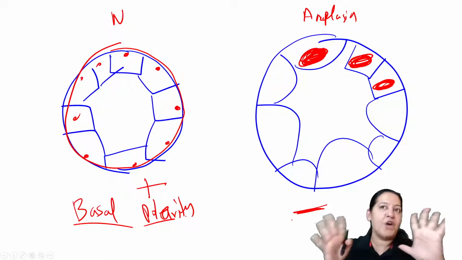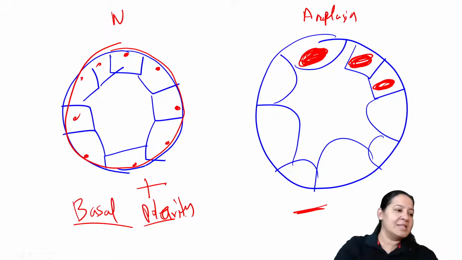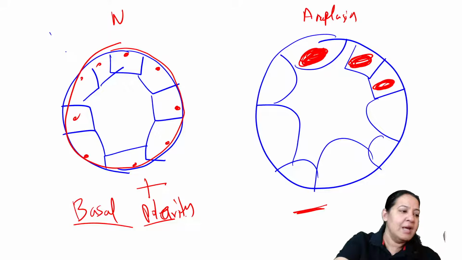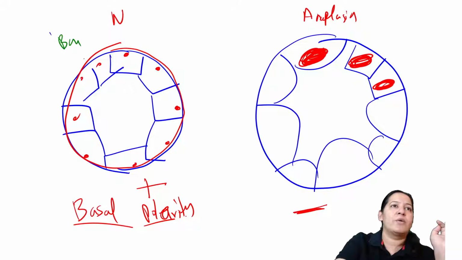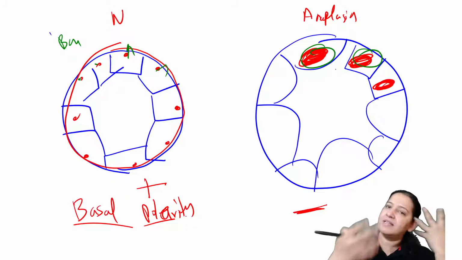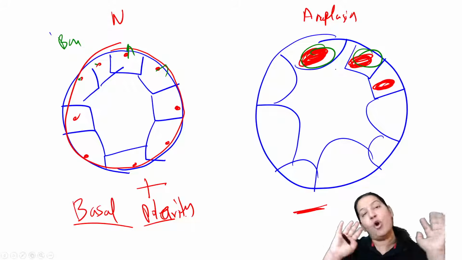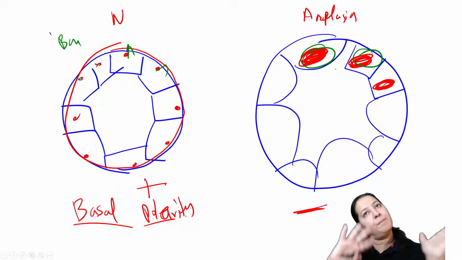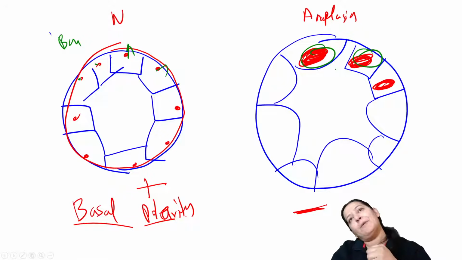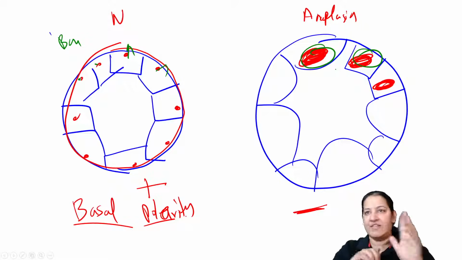See the location of the nucleus. Normally, the nucleus is towards the base. You can see the nucleus towards the basement membrane. But in anaplasia, it is haphazard. It is anywhere. So basal polarity is lost in anaplasia. That is the first thing.